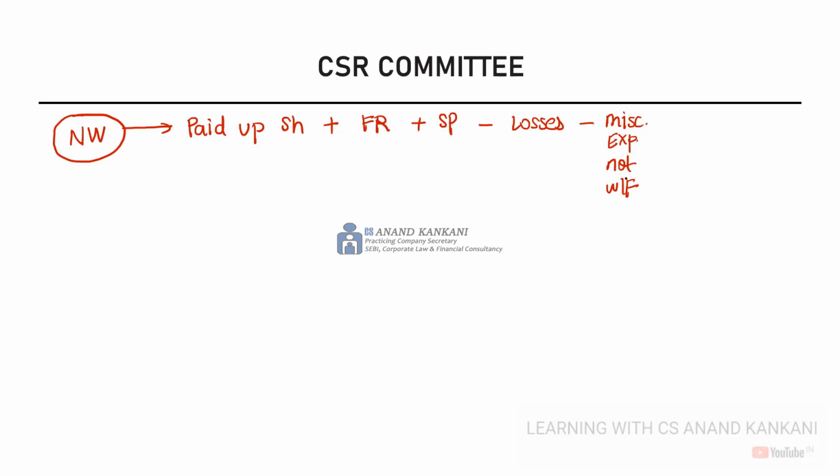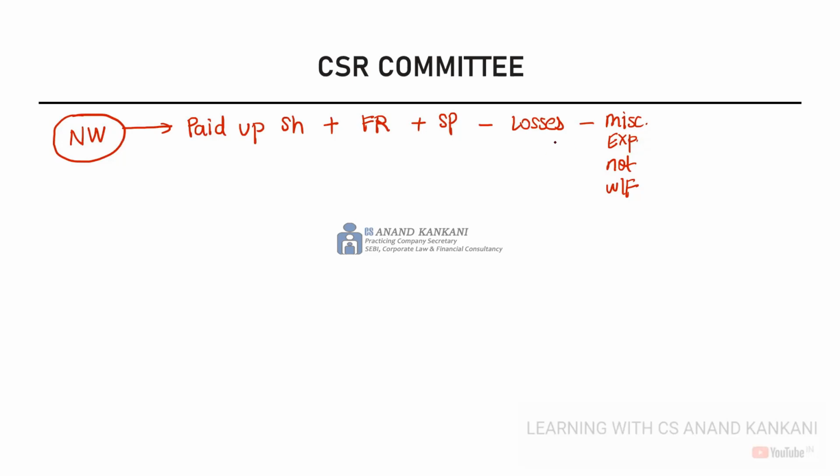Let's say the company had incurred a heavy advertising expense. These are just losses, right? The losses which are not debited to the P&L account and are still carried in the balance sheet of the company. Similarly, if there is any other fictitious asset, right? A fictitious asset means something which is there on the asset side of the company's balance sheet, but in actuality is not an asset. So all these things are there.